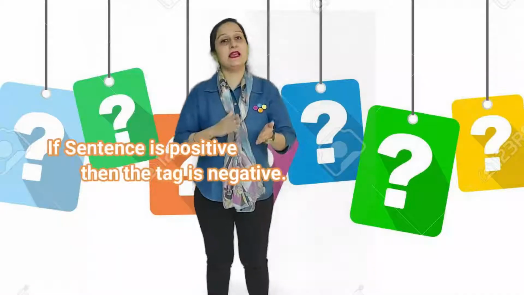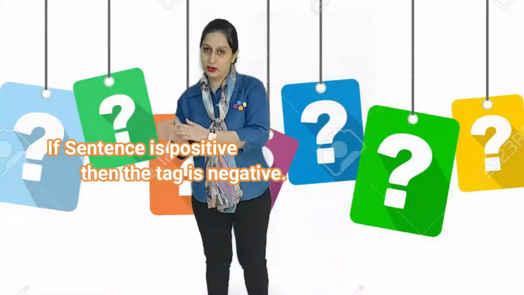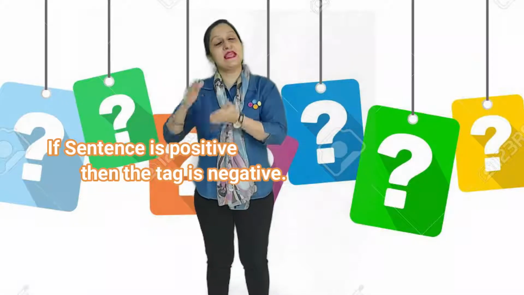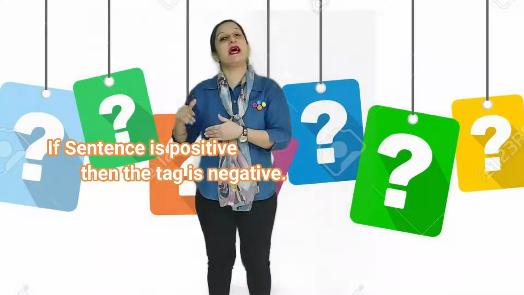If the sentence is positive, the tag is going to be negative, right? It is raining today and the tag is negative. We are saying, isn't it? Okay, so the tag is negative. If the sentence is negative, the tag is positive. For example, she is not beautiful. Okay, so is she, and then again a question mark. So again we are seeking confirmation or an agreement to what you have said.